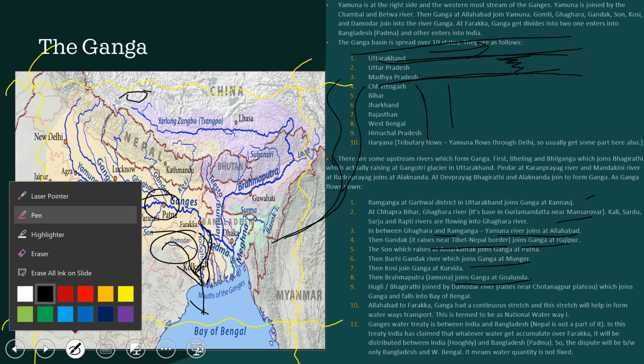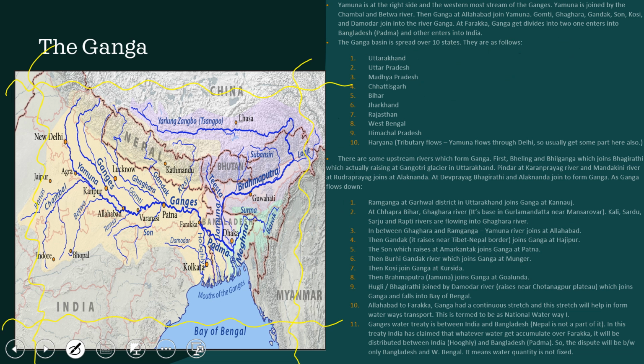Then from Allahabad to Farakka, the Ganga flows as a continuous stretch, and this stretch will help in waterways transport. So this formation can be important for water transportation. In India, the government is working hard to develop water transportation, because the cost of water transportation is very, very low, and the potential that India has is very good with respect to other developed countries too, but India is not utilizing it.